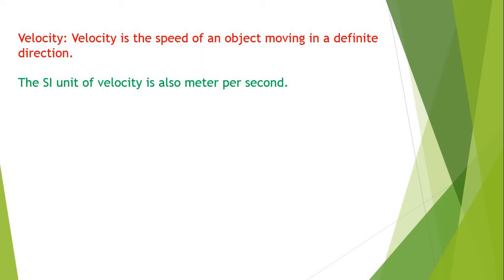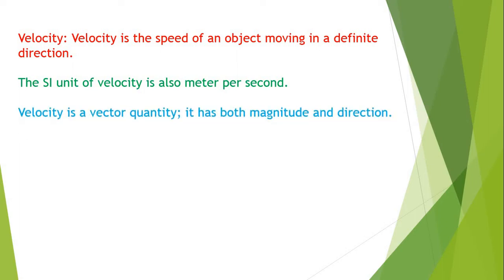The SI unit is the same as what we saw for speed, that is meter per second. But this concept is a little different from speed when we consider scalar or vector. Velocity comes under the category of vector quantity, because here the magnitude is important as well as the certain direction.